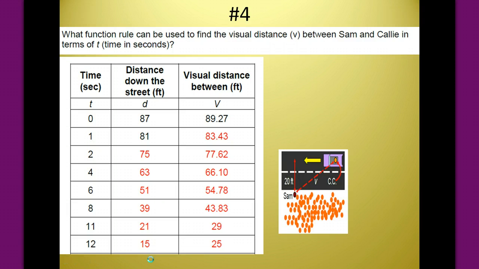Alright, number 4. What function rule can be used to find the visual distance between Sam and Callie in terms of seconds? Okay, this should not be too awfully hard to understand at this point either. The only thing with this key that I will note is that we have this visual distance with time, and then they put this X in there, and they shouldn't have done that. It should say visual distance with time as an element, and this should be 87 minus 6t there squared. And that's what we were doing. We were calculating the distance down the street squared plus the 20 squared all underneath the square root. So we've been doing that all along.